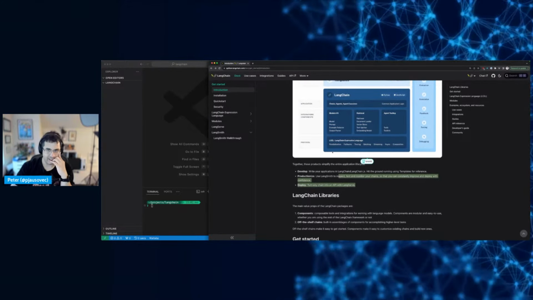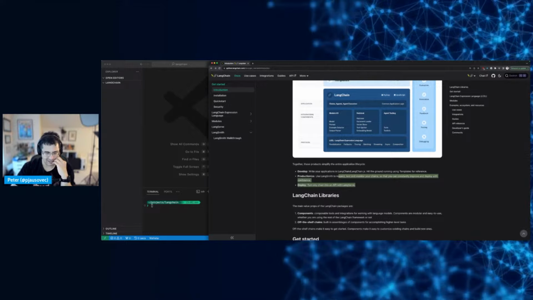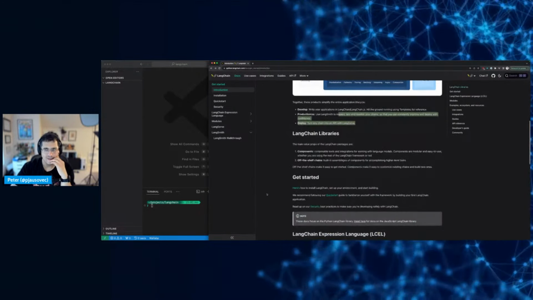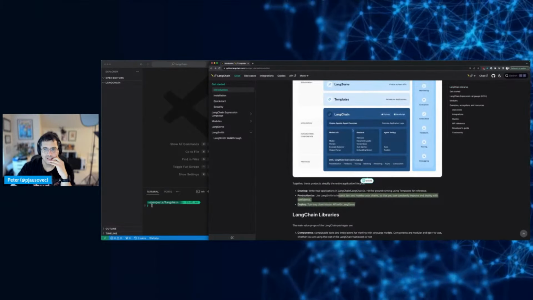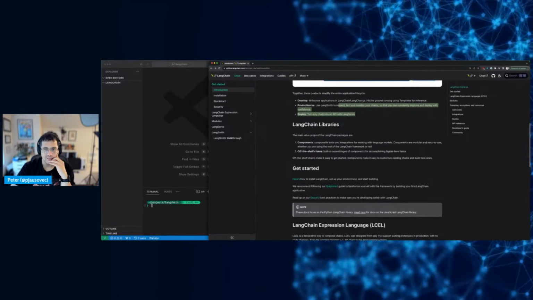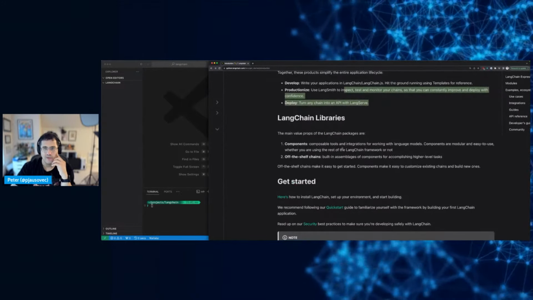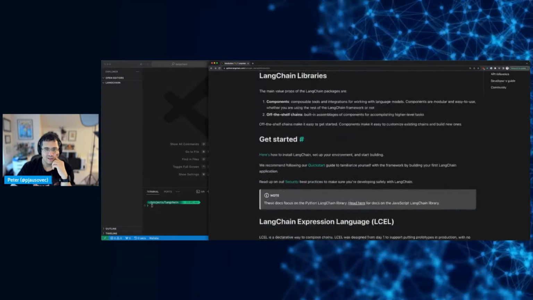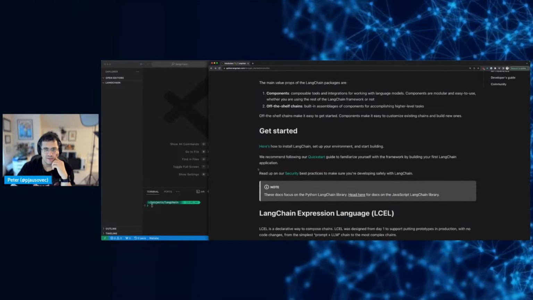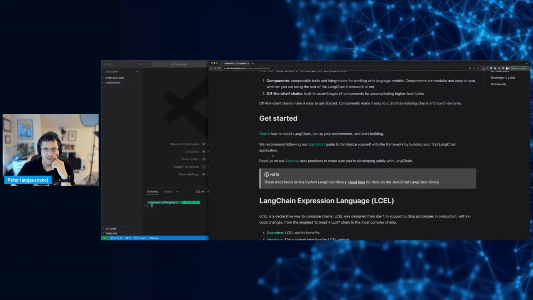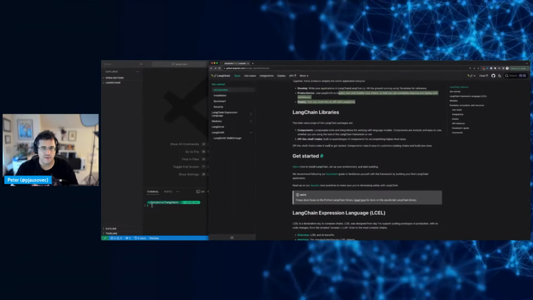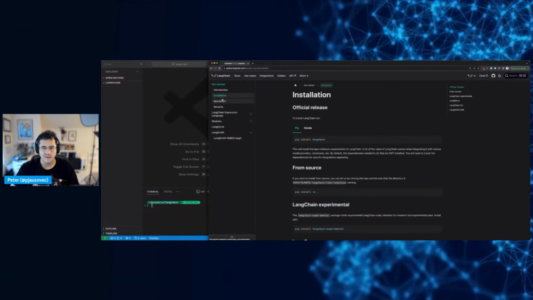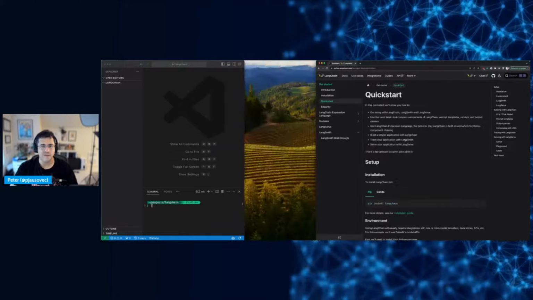Okay, sounds like an interesting, I'm going to call it wrapper for now because I'll probably change my mind later on, but I'm going to call it a wrapper for now. Wrap around these different components. So libraries, domain value props, components. Components are modular and easy to use. Yes, off the shelf. Okay, so get started. So here's how to install, set up your environment. We recommend following the quick start. Okay, so we'll do the quick start. This quick start has the installation portion as well. Okay, so let's do this.